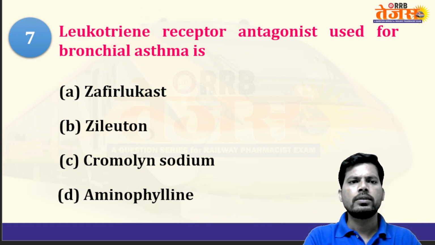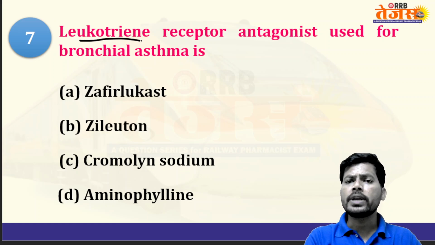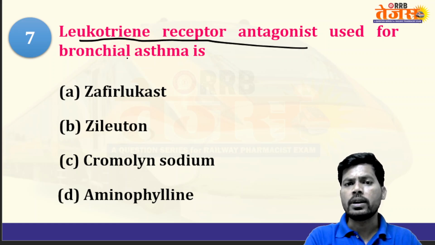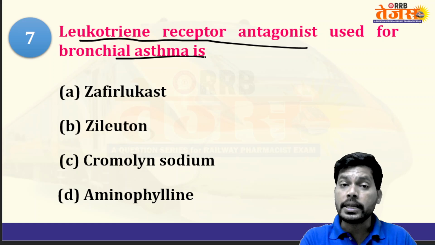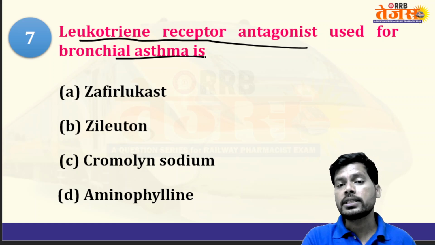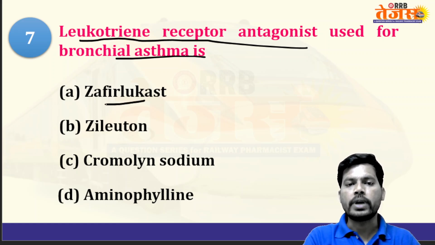The next question is on leukotriene receptor antagonists for bronchial asthma. Which of the following drugs acts as a leukotriene receptor antagonist for treatment of bronchial asthma? Zafirlukast, zileuton, cromolyn sodium, aminophylline.